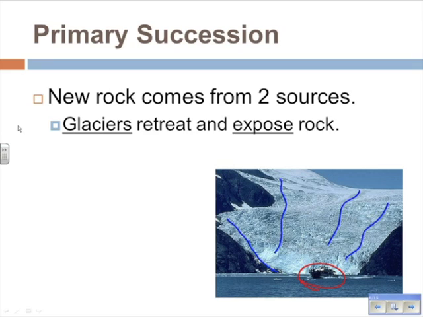Glaciers are sometimes hundreds, if not thousands of feet thick. And over time, the glaciers start to melt. And when the glaciers do melt, they expose this rock. And underneath this glacier and this newly exposed rock, there are no organisms. Nothing has lived there before. So this would be another opportunity for plants and seeds to be deposited, start to grow, start to break down the bare rock, turn it into soil, and then start to establish a community, a biological community. So again, primary succession. Primary meaning that there was no community there before. There were no plants or animals there before.